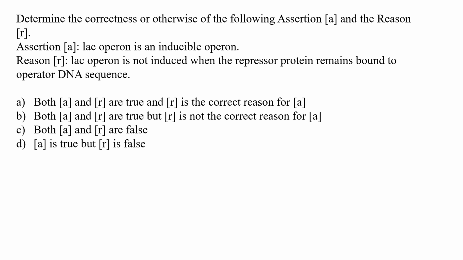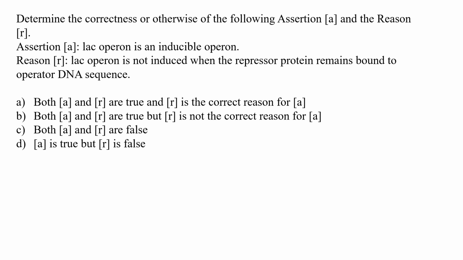Now again assertion reasoning. We know lac operon is an inducible operon. It means that this operon can be induced to on state by giving lactose. So assertion is correct. Now, lac operon is not induced when the repressor protein remains bound to operator DNA sequence.